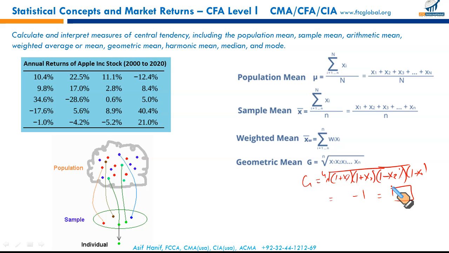So when do we need to use geometric mean? Geometric mean is recommended in order to calculate return over multiple periods, or when measuring compounding, when we want to measure the compound growth rates over the last 10 years, if we want to calculate the average return for the last 10 years. So return over multiple periods, or when measuring compounding growth rates, in such circumstances, geometric mean is recommended.